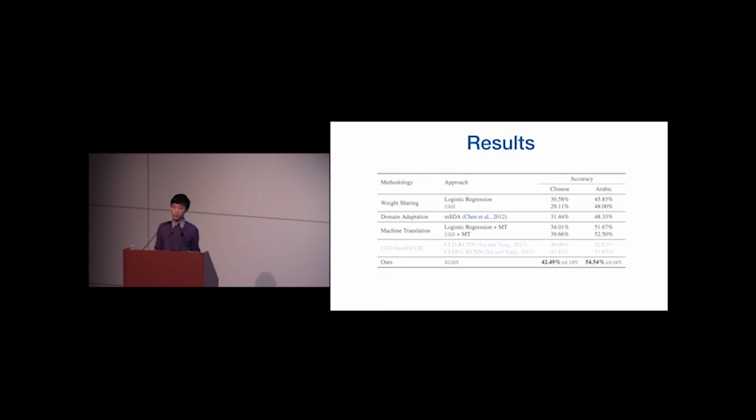Here we see it indeed performs better than the previous baseline methods, but still ADAN is able to achieve a much higher performance despite the fact that we are only using a tiny fraction of the parallel corpora as compared to those used in Google Translate. Finally, we compare with the previous state-of-the-art method, the cross-lingual distillation method that I mentioned before. Here we see again, ADAN significantly outperforms their methods on both languages.